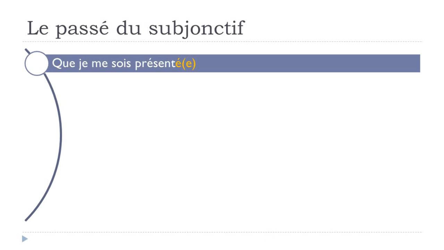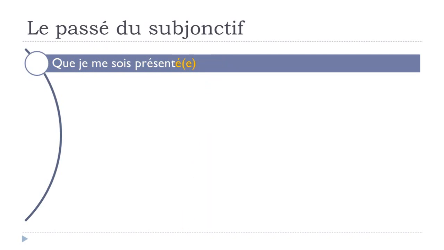And then now we can see these famous verbs, reflexive verbs, okay? So the one that we saw with the se something, okay? Que je me sois présenté. Okay, so it will go like that. Que je, and then remember for these reflexive verbs, you've got to put this me, so je me sois présenté.